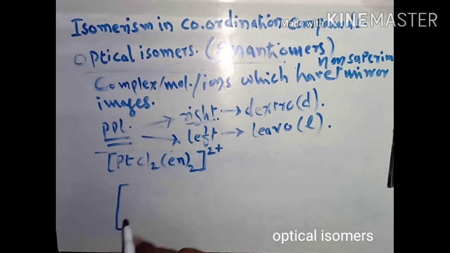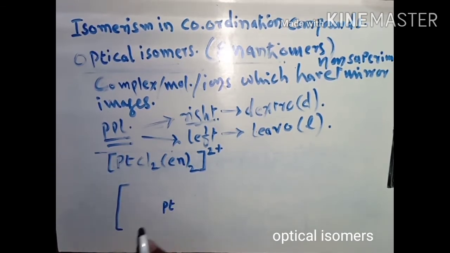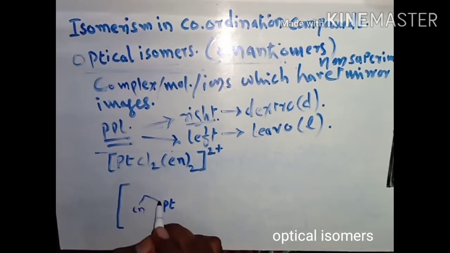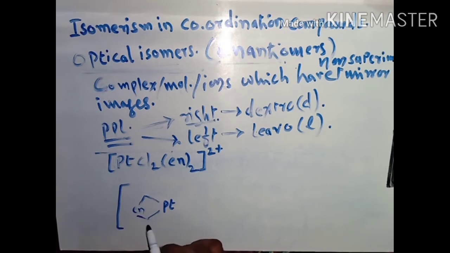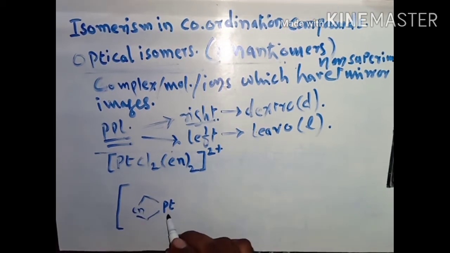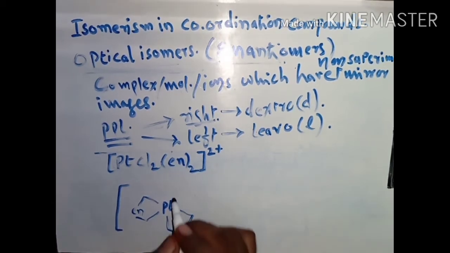Now we can draw the structure, that is Pt in the center, that is the first en molecule. Here is the second en molecule.